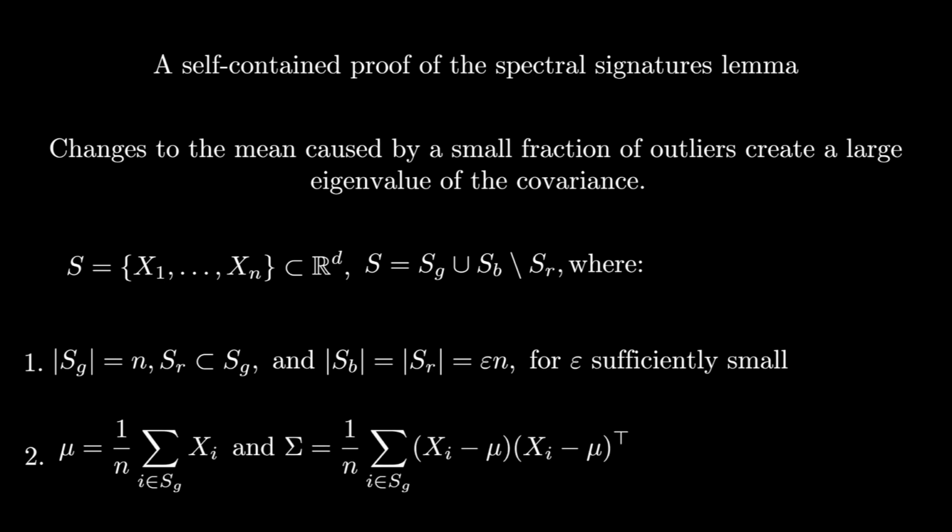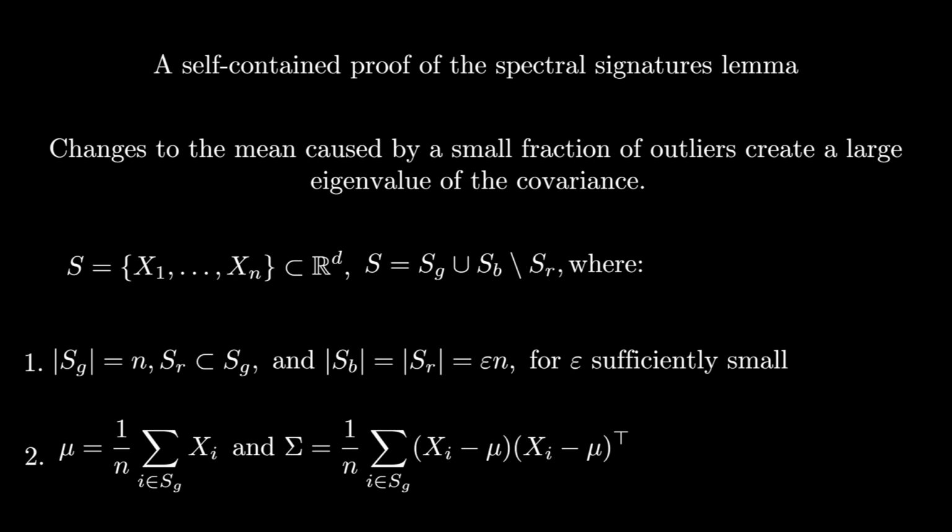I should say, throughout this video, I'll slightly abuse notation and conflate S with the set of indices into S, and similarly for other sets. Like here, I write sum over i in Sg to mean the sum over the points in Sg, but hopefully the meaning should be pretty clear. I should also mention that all these sets should really be multisets of points, as repeat points are allowed, but let's not worry about that either, because nothing changes in the proof either way.